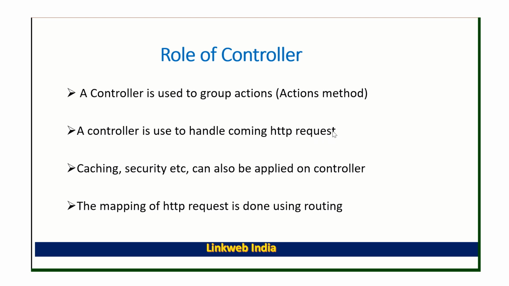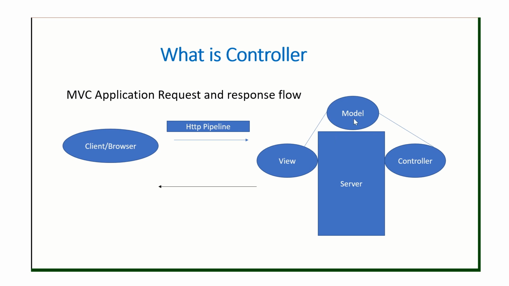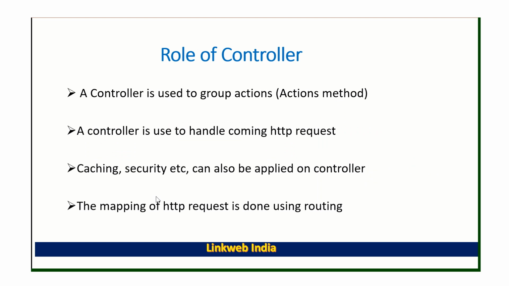In the previous slide I showed that we receive the request from the browser, right? And the controller executes all the backend logic, based on the written action method, and sends the response to the users, right? Third one is caching, security, etc. These can also be applied at the controller level. Suppose we want to implement caching or any type of security, role based or authentication, authorization, right? So we also apply the same on our controller.